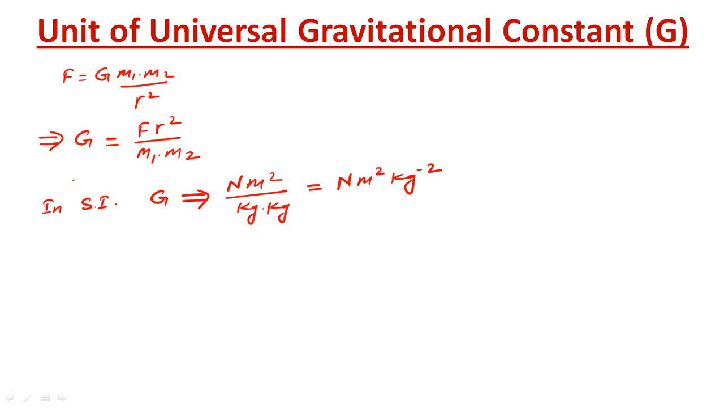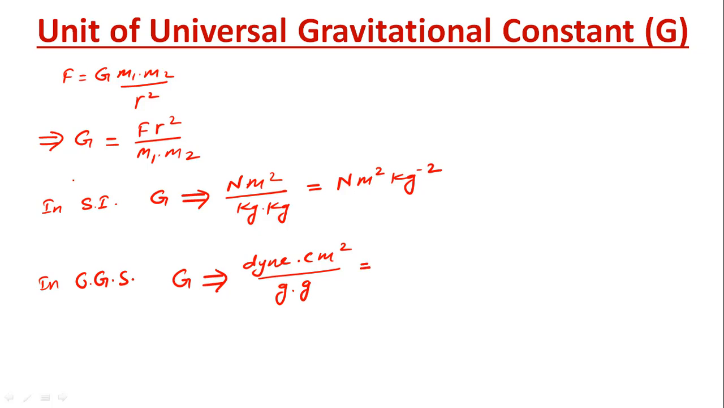And if we talk about the CGS system, we will get dyne into centimeter square upon gram into gram. That means dyne centimeter square g raised to minus 2.